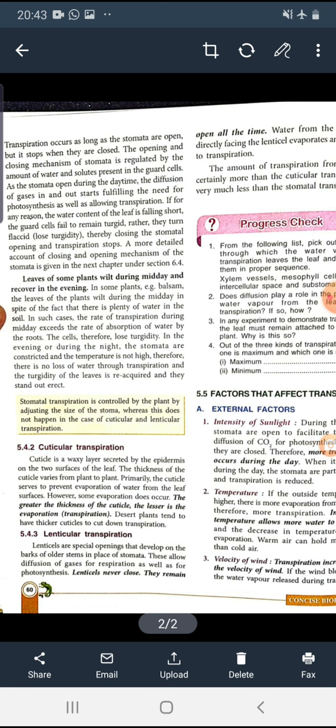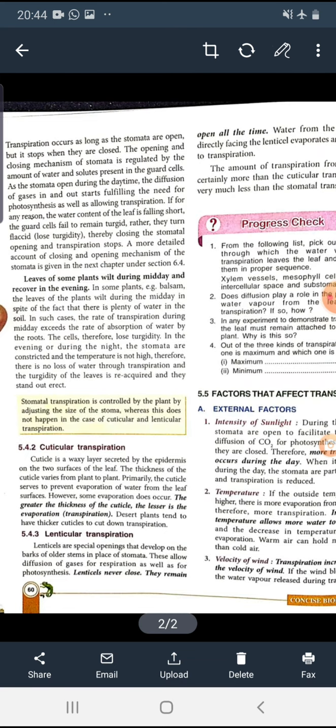And the thickness of this cuticle varies from plant to plant and in different regions of the plant. So actually the cuticle prevents the evaporation of water from the leaf surface, okay. Although it prevents the evaporation of the water from the leaf surface, some evaporation still occurs, because the thickness varies from plant to plant.